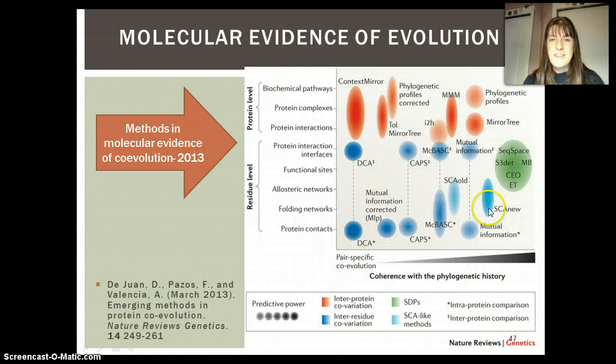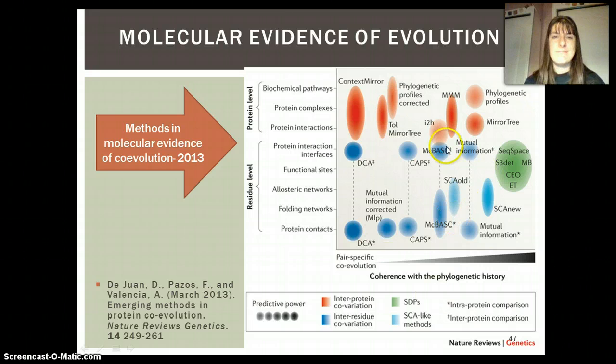This is what I'm going to end with, and it has to do with that last idea. There was a big paper published in March of 2013 in Nature's Review of Genetics, and it had to do with this really kind of difficult to read but very interesting way that we look at evidence of evolution. So what they were looking at is looking at proteins, looking at DNA, looking at these different pieces, and connecting them back with the idea of evolution, and all these different methods to do that.